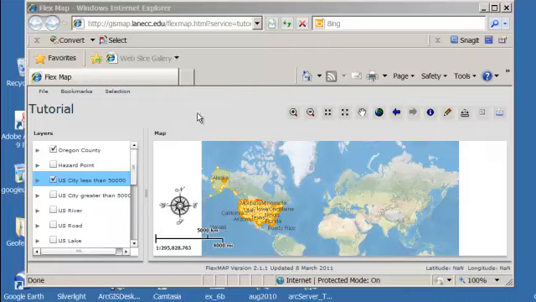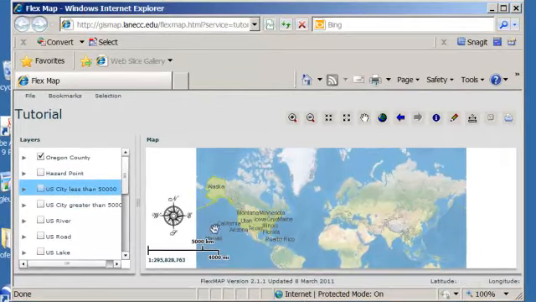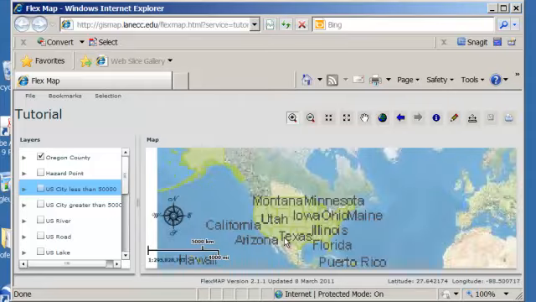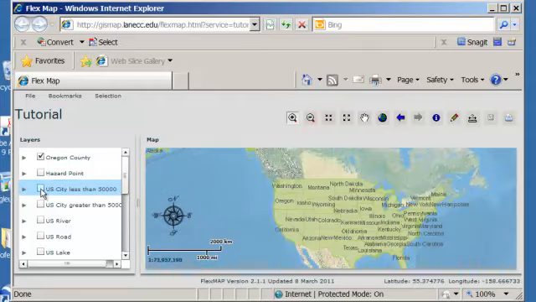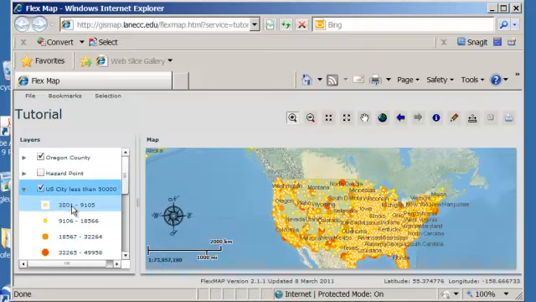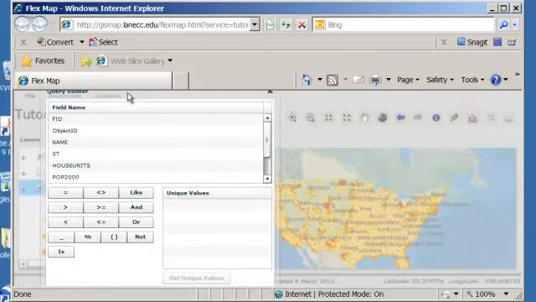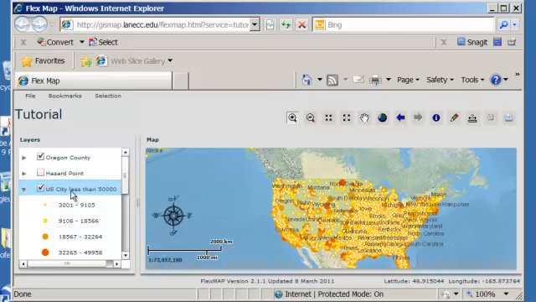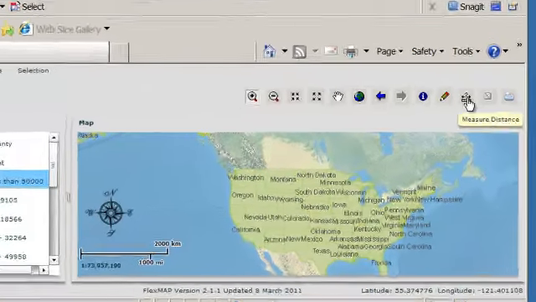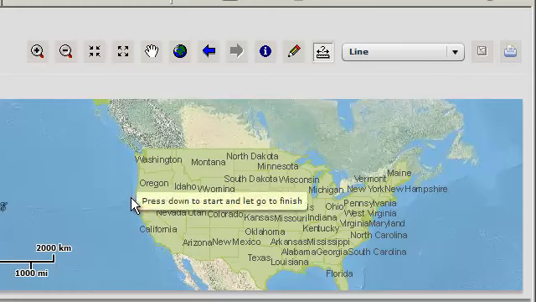With this tutorial, you've learned how to turn layers on and off, how to zoom in and out, how to expand the layer so that you can see what the legend labels mean. You've learned how to query the layer in order to select specific information. Once a layer has been queried, you've learned how to buffer that layer. You've learned how to use the measurement tool to measure linear distance.